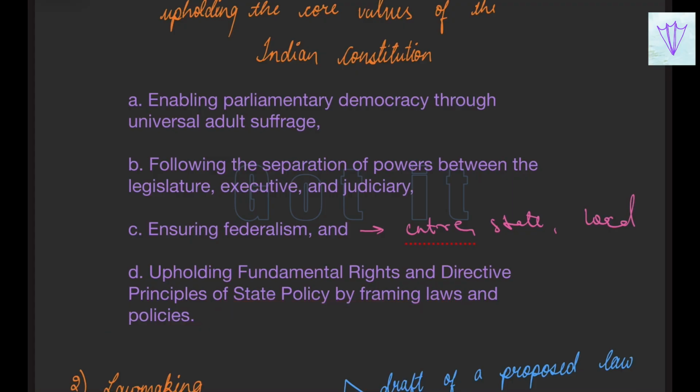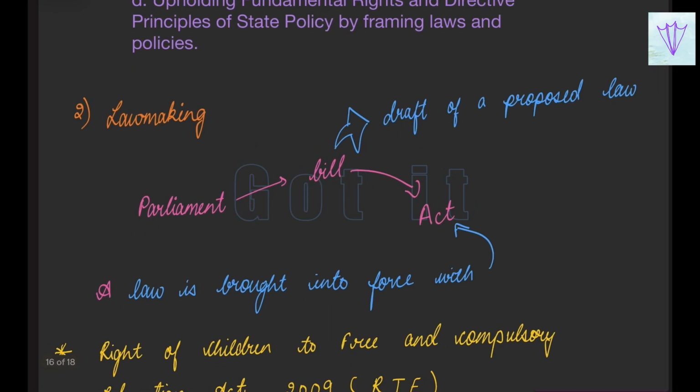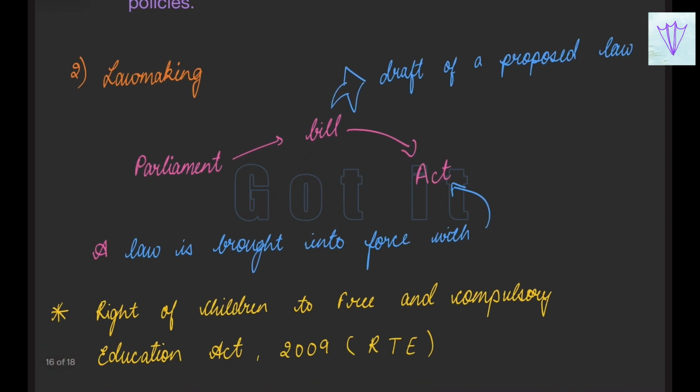So the second aspect of the legislative functions of the parliament is law making. They have to make the laws. First of all, when a law has to be made, a bill will be placed in the parliament by the government. And what is a bill? It is a draft of a proposed law. Whichever law they want to bring, the draft of that is called the bill.